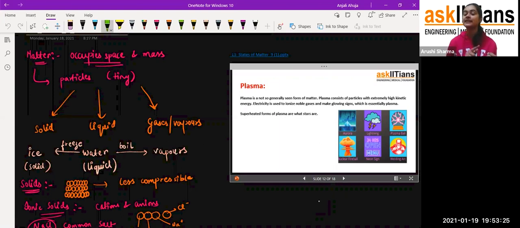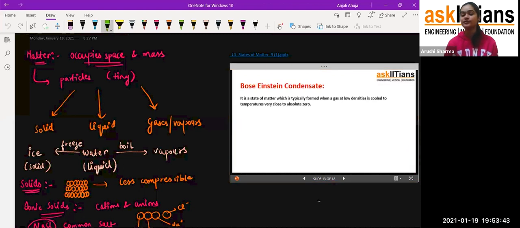For example, lightning and thundering is the state of matter we call plasma. In that case the particles are highly movable, or you can say they have extremely high kinetic energy. So that's plasma.